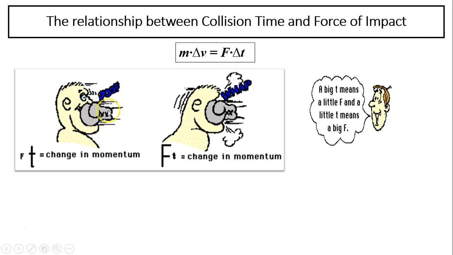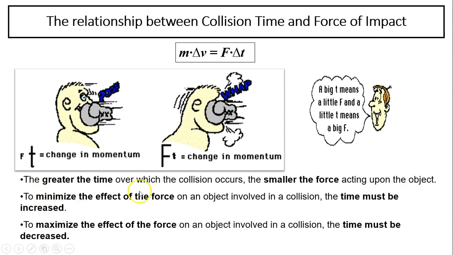This is boxing. When you ride the punch, you extend the time. Therefore, your force is smaller, because the change in momentum is constant. But when you don't ride a punch, the force is bigger because the time is small. The bigger the time, the smaller the force, and the smaller the time, the bigger the force. So the greater the time over which the collision occurs, the smaller the force acting upon the object. To minimize the effect of force, one must extend the time.